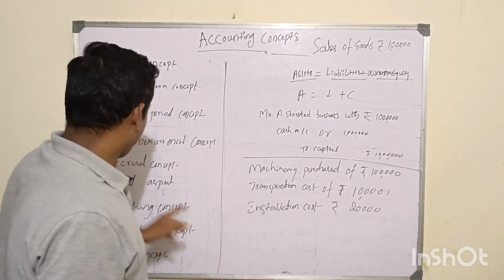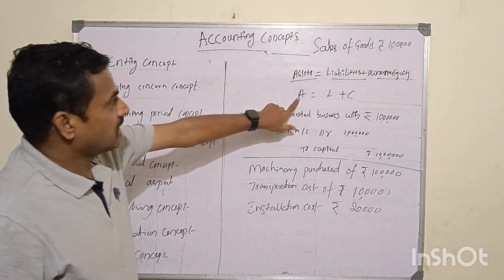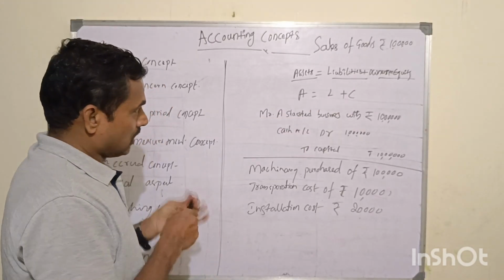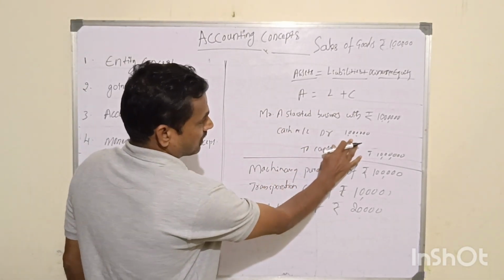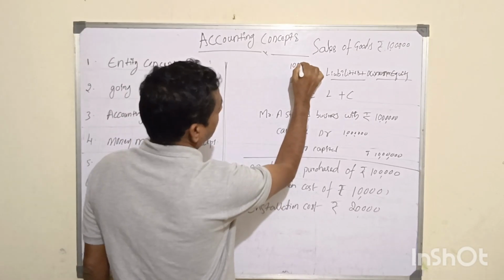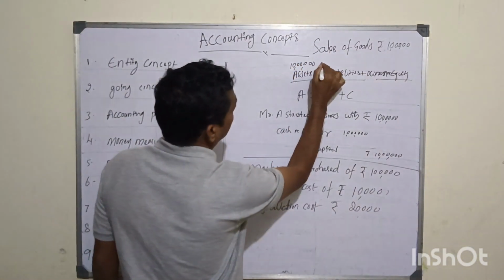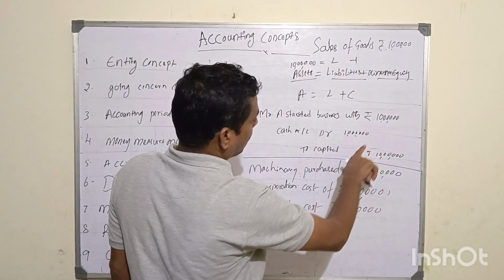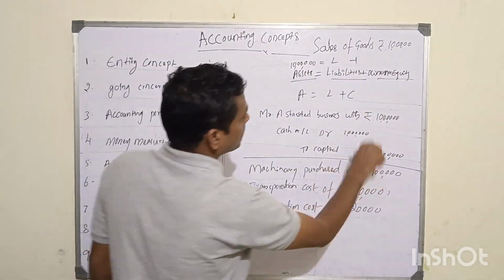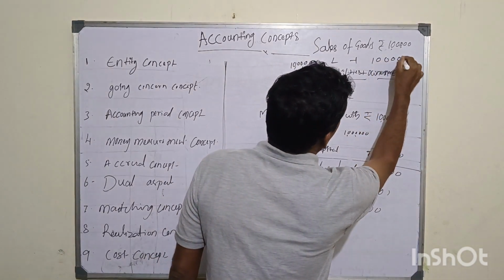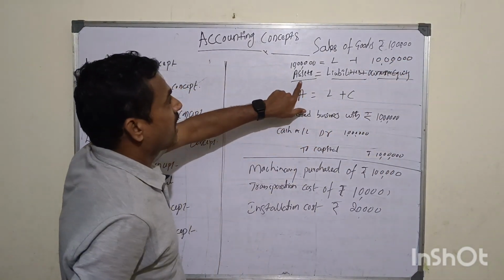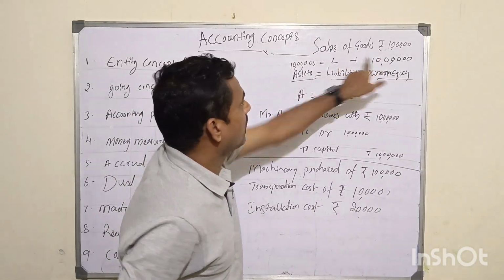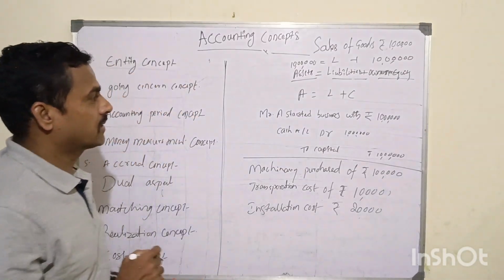Now see, when I talk about dual aspect, I said assets are equal to liabilities plus owner's capital. That means my asset, cash, is 10 lakhs, equal to, there is no liability, plus owner's equity. My capital is equal to 10 lakhs. That means my asset is equal to liability plus owner's equity. So 10 lakhs, 10 lakhs. Make sense? Yes.